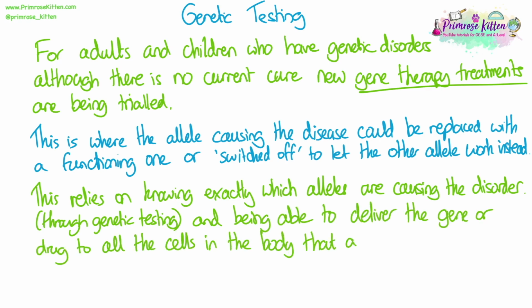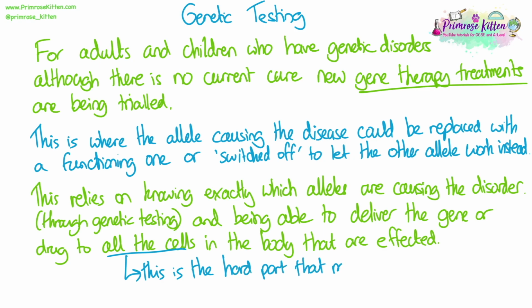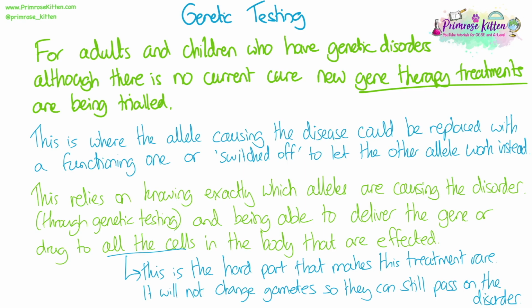And it also relies on us being able to deliver the gene or allele or a drug that changes the gene expression to all of the cells in the body that are affected. In the case of something like cystic fibrosis, we may only be able to get treatment into the lungs using an inhaler, and we might not be able to fix any problems in the pancreas, for example. This is the really hard part, because with genetic disorders, the mutation in the allele is in every single cell of the body. So it does make it hard to treat. And any treatment is not going to change the gametes of that person, so they are able to still pass on their genetic disorder to their offspring.